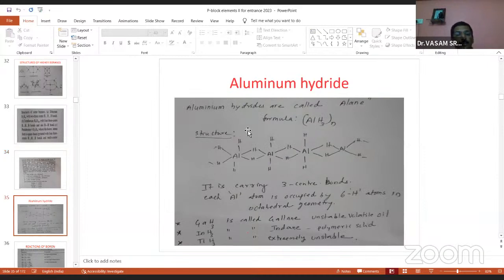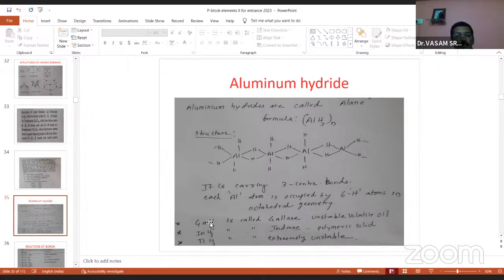And now come to aluminum hydrides or boron hydrides, BH3. The boron hydrides are called boranes, but aluminum hydrides are called alanes. The general formula is (AlH3) taken thrice. It is in a polymeric state like this. Each aluminum contains 6 bonds, octahedral geometry. It is carrying 3-centered bonds, and each aluminum atom is surrounded by 6 hydrogen atoms in octahedral geometry. So this is the most important. The bridge bond is also present here, Al–H also there.